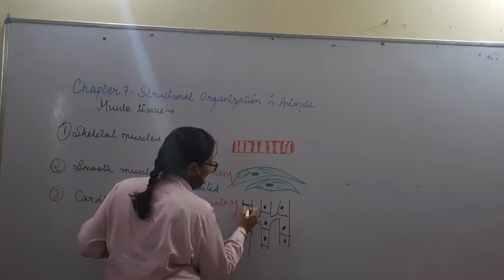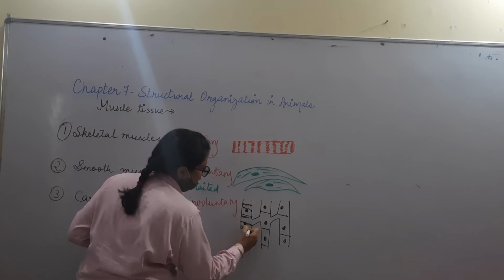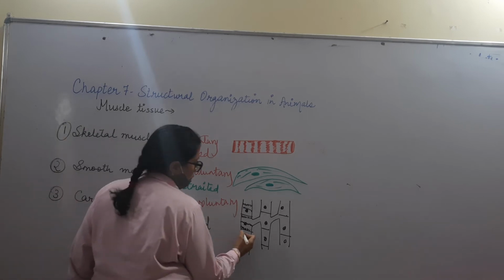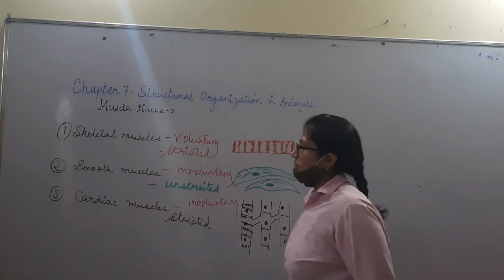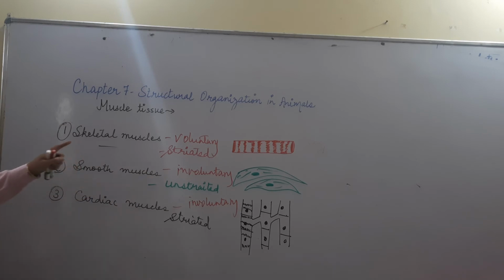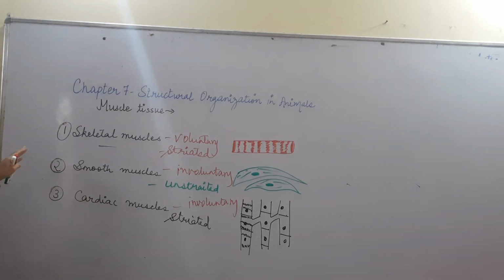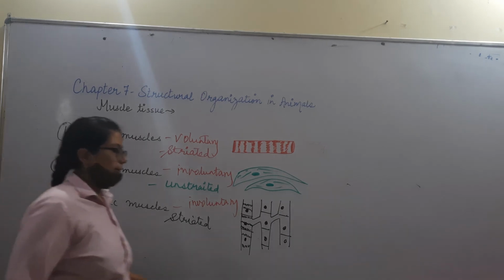And there are these striations which are present. These striations mean this is a striated muscle. All over the cell these striations will be present. Now, let us see the structure: skeletal muscle is cylindrical, smooth muscles are spindle shaped, and cardiac muscles are branched. Then, when we talk about striations, skeletal muscles and cardiac muscles are striated, smooth muscle is unstriated.